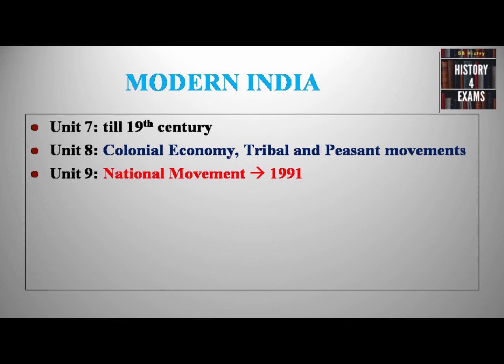Coming to modern Indian history, we have units 7, 8 and 9. Unit 7 covers topics till the 19th century, especially till the revolt of 1857. Unit 8 covers topics such as the colonial economy and reactions to it, such as the tribal and peasant movements that happened in India. And unit 9, the most important part, covers the entire national movement and the post-independence period till 1991.